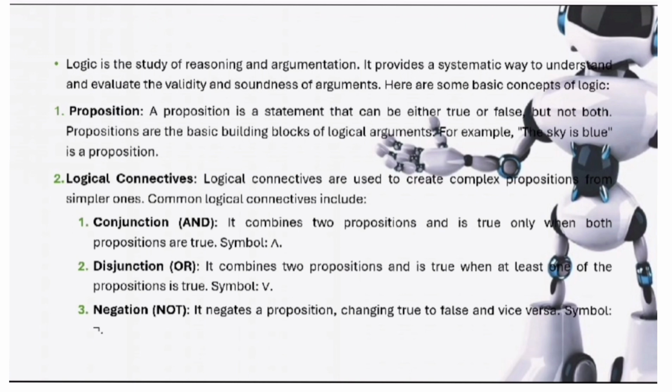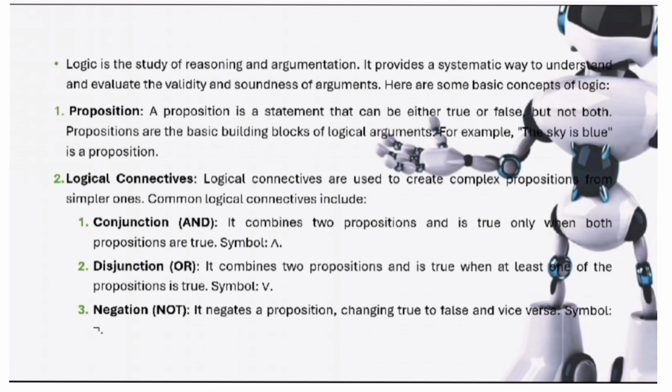Logical connectives are the operators which combine propositions. Some examples are conjunction, which is the AND operation between two propositions. The second is disjunction, also called the OR operator, which also happens between two propositions.